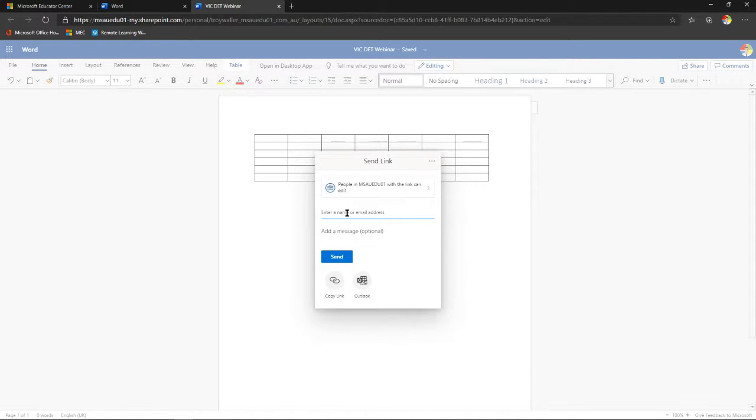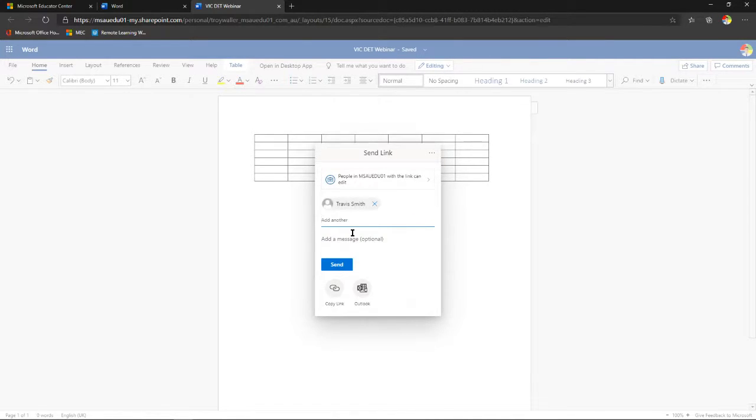All right. Now, the other thing is I need to start looking for the people that I want to share with. So I've got a colleague of mine. His name is Travis. As I start typing his name, there he comes up. So you can look for people in the department by TO number, by first name and surname, and by email address. All right. There are 3 different ways that you can find people in the department. But I'm going to add Travis to that document.